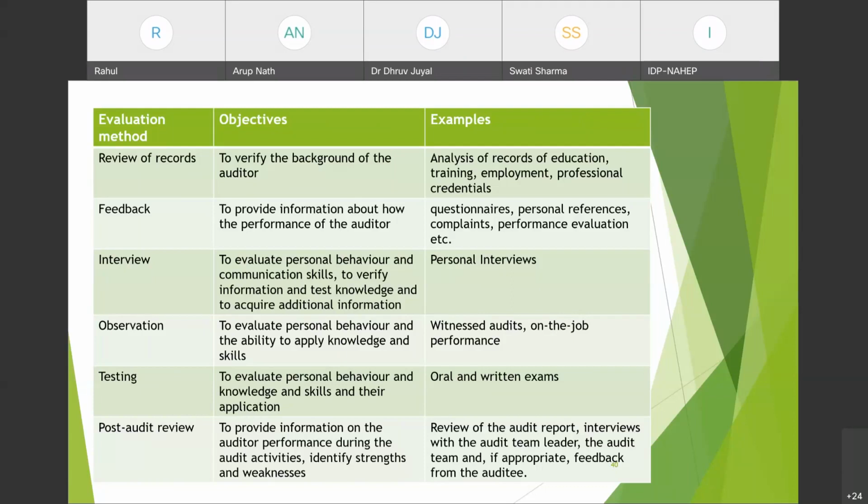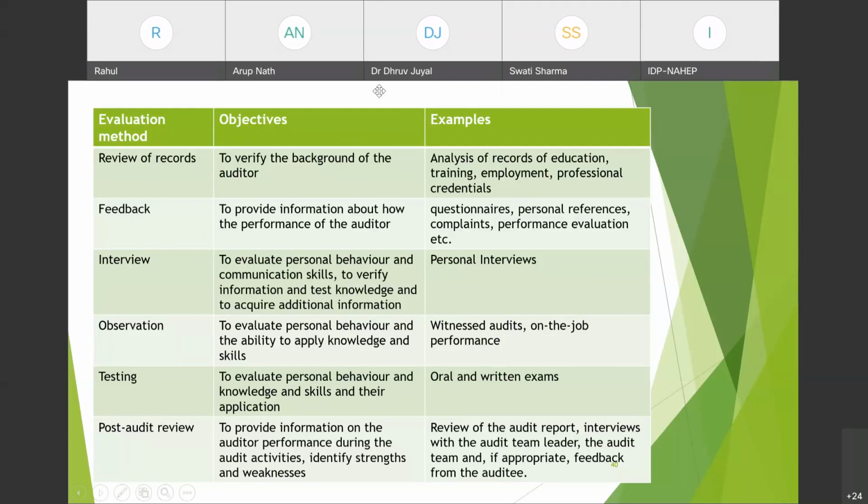Testing, to evaluate personal behavior and knowledge and skills and their application. So tests can be taken, oral or written exams can be taken for this. It can be done while you appoint a person as an internal auditor, and for the continual improvement also, for the continual evaluation also.